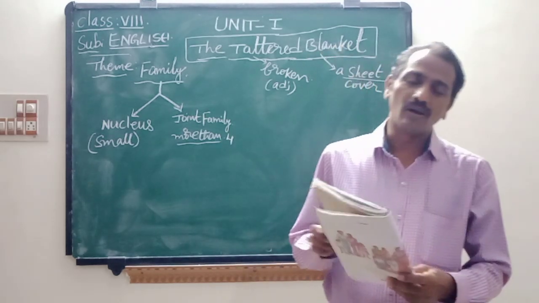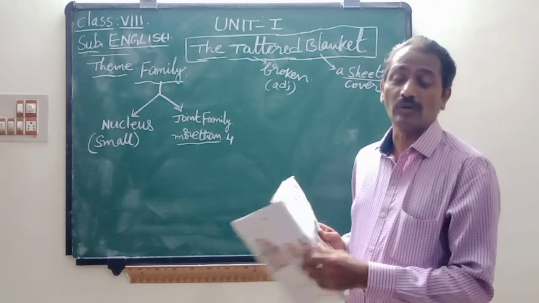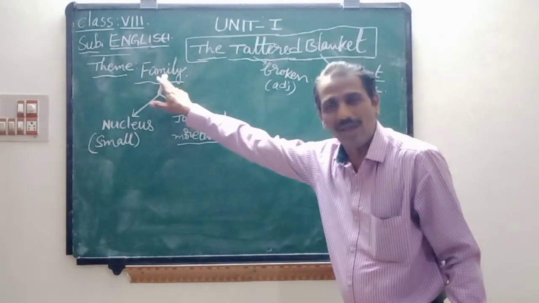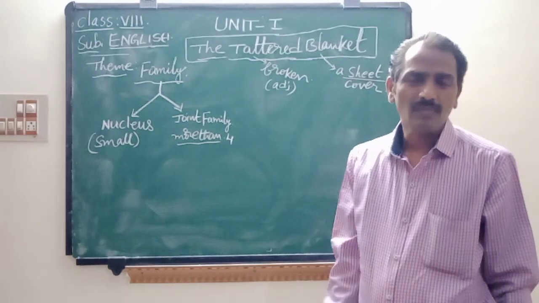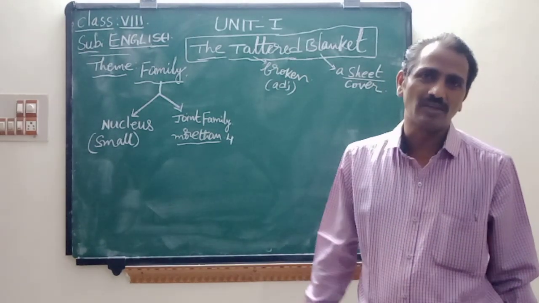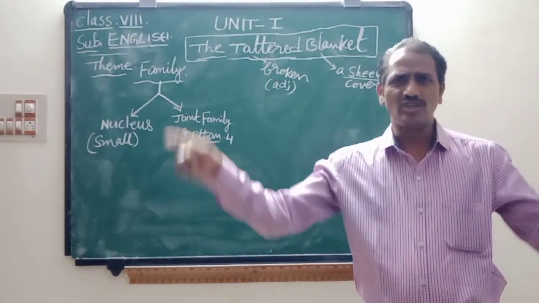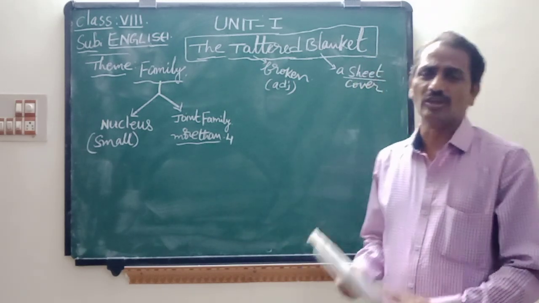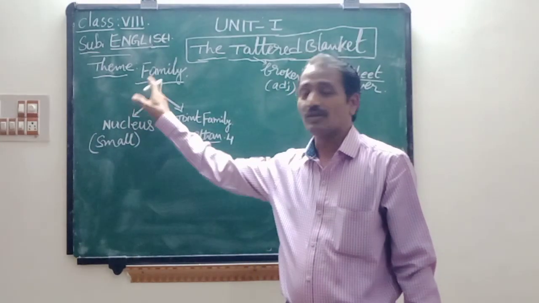Okay, children. Open all of you page number, your second page and third page. First, I am going to give introduction. So, unit 1. Theme of the unit is children, family. First title, the tattered blanket. The tattered means broken. Broken is an adjective. Next, blanket, as you know, it is a sheet that is completely over the cot or bed, sheet or cover. So before that, the theme of the unit is family.